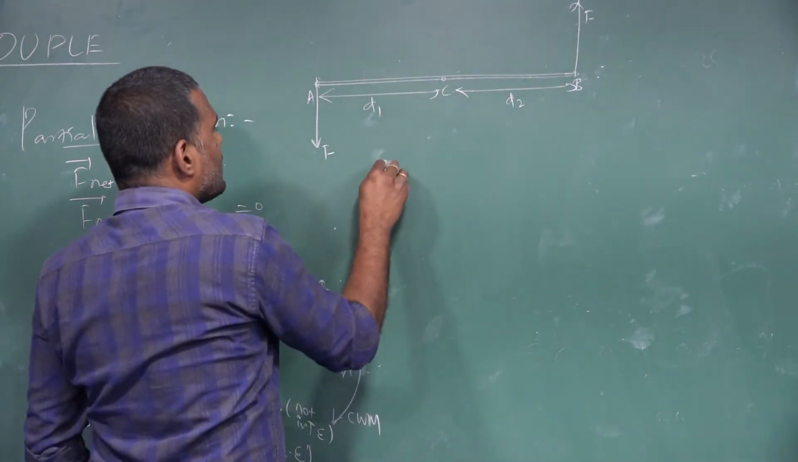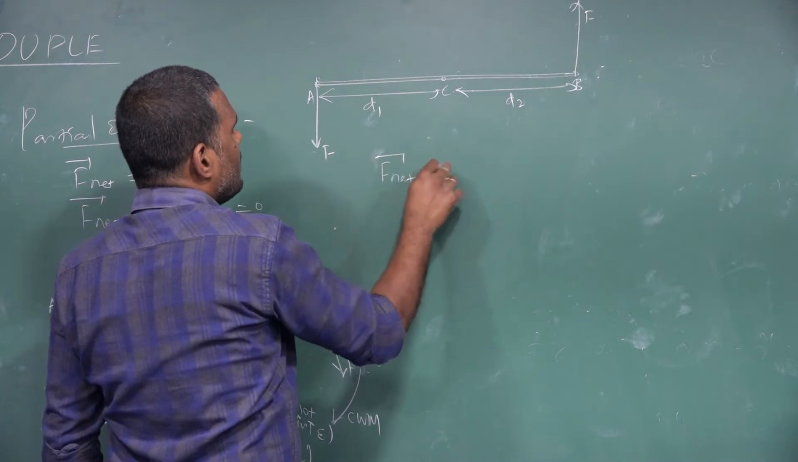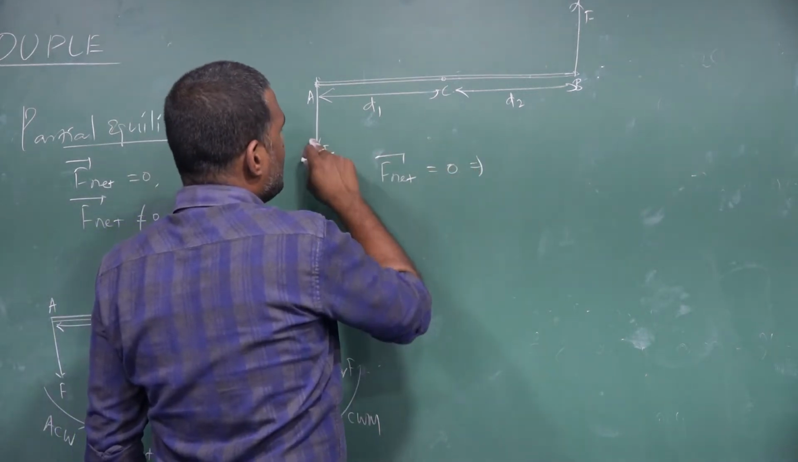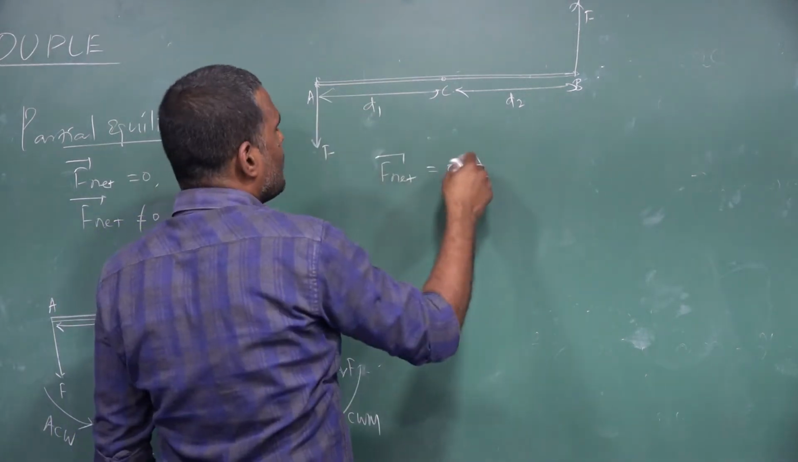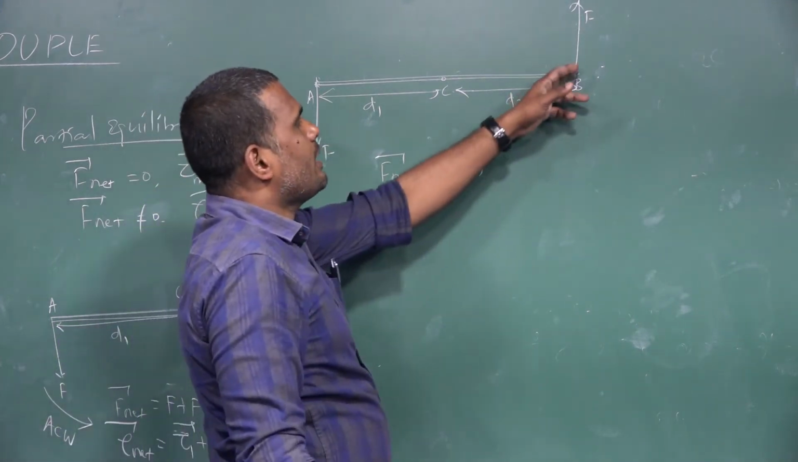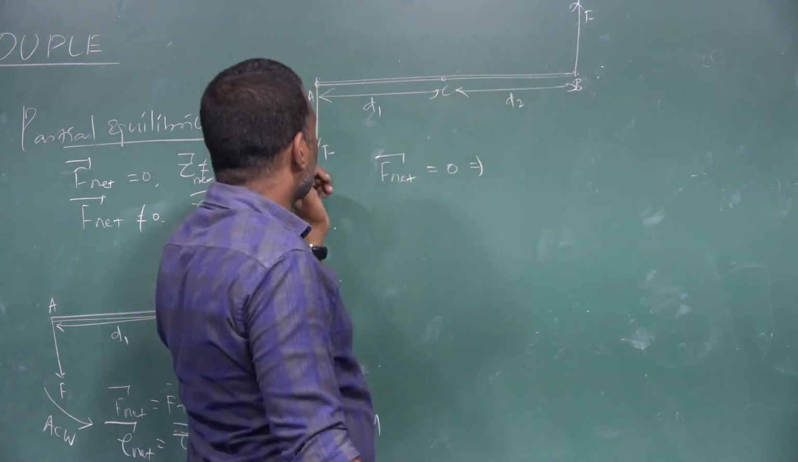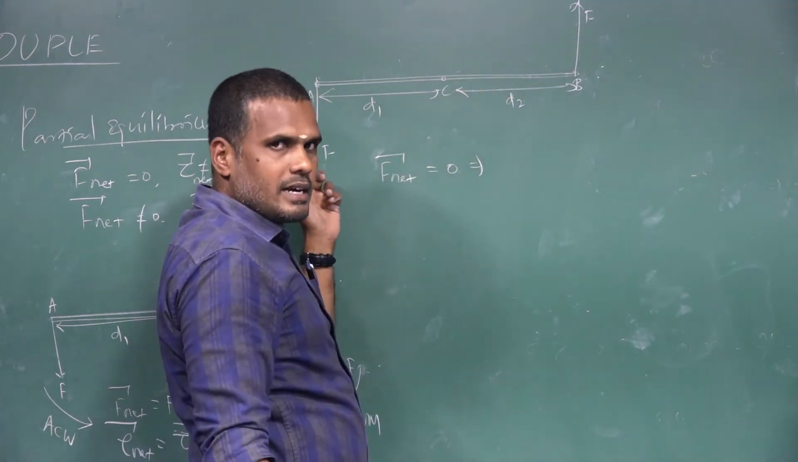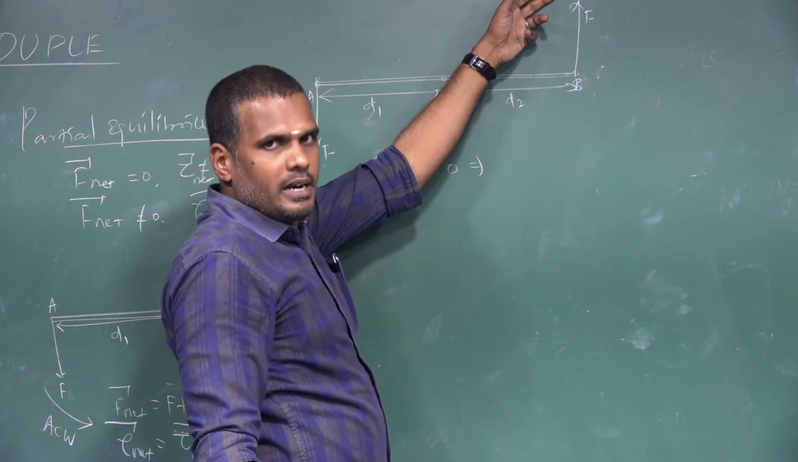When you calculate the net force, F net will be equal to 0. How? We can say F vector. One force is acting in the downward direction. If I consider the downward direction as positive, then the upward direction must be taken negative. Or if the downward direction is taken negative, then the upward direction must be taken positive.